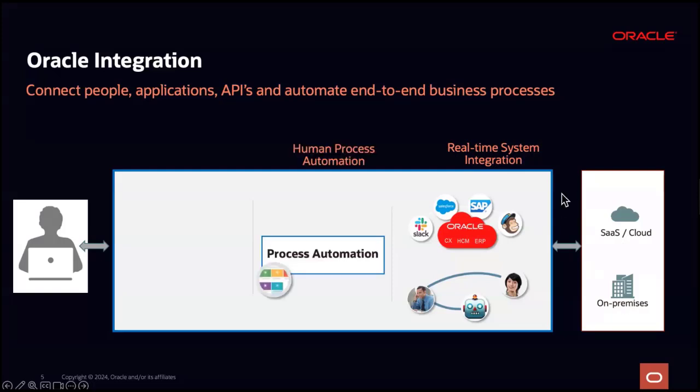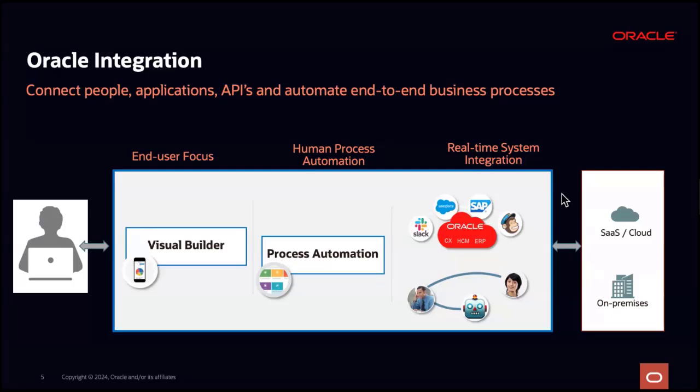Once you build the integrations, the next piece inside the umbrella of Oracle Integration Cloud is the human process automation that we have. Basically, this is used for building approval processes and business flows, and then you can leverage integrations. So process can call integrations, integrations can kick off processes.